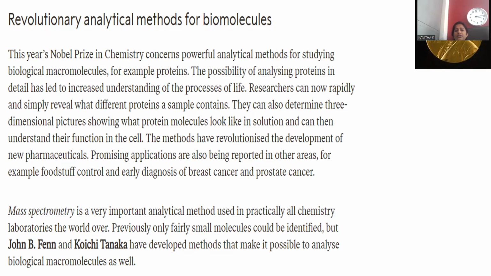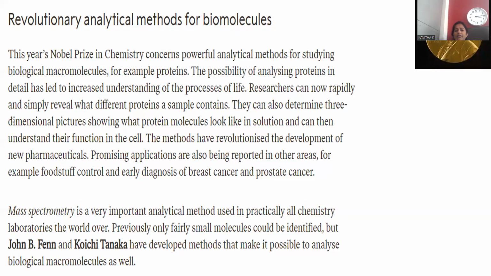Revolutionary analytical methods for biomolecules. This year's Nobel Prize in Chemistry concerned powerful analytical methods for studying biological macromolecules, for example, proteins. Proteins are polypeptides which are combined by amino acids together. Polypeptide chains will be generated. These are the kind of biological macromolecules. The possibility of analyzing proteins in detail has led to an increased understanding of the processes of life.